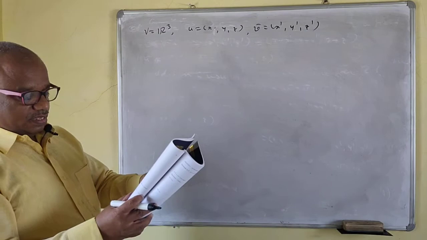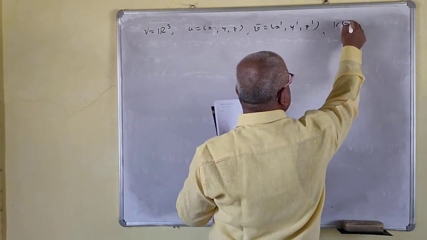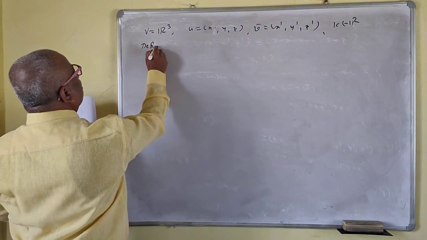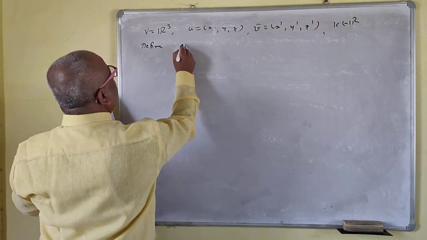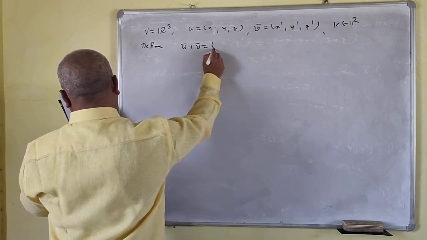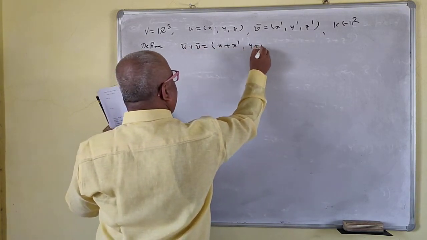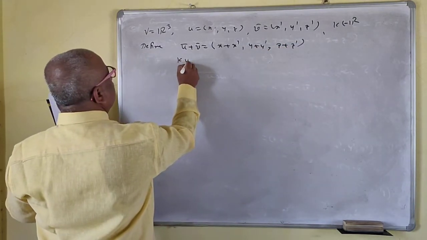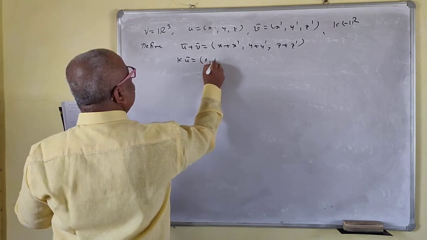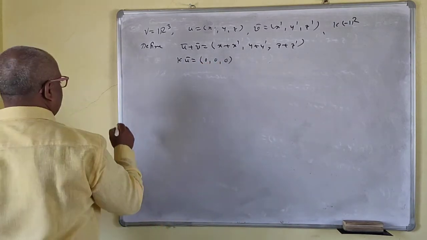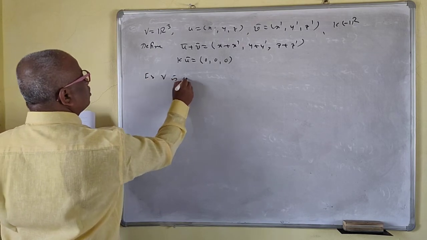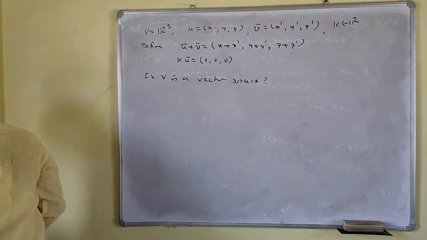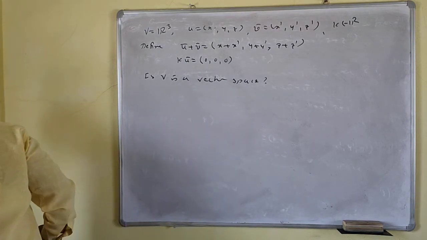This is the next example. k belongs to R. Define u bar + v bar is equal to (x + x prime, y + y prime, z + z prime), and k u bar is equal to (0, 0, 0). Is V a vector space? This is your problem.